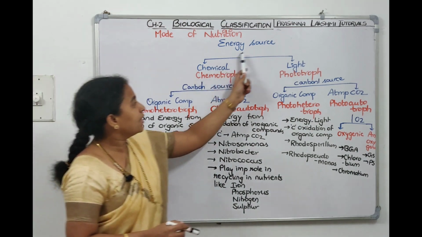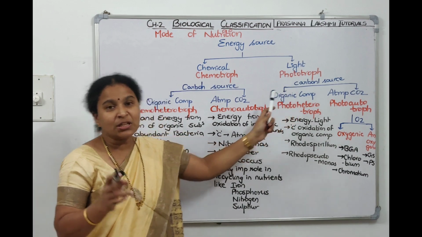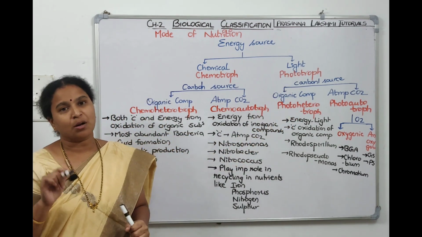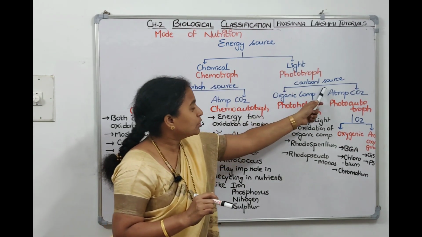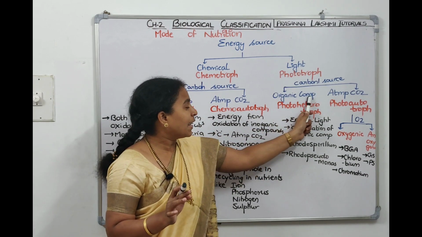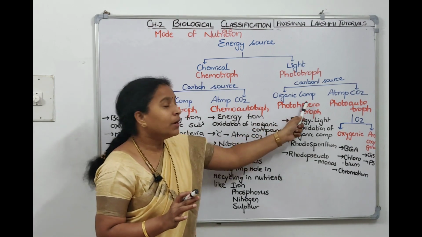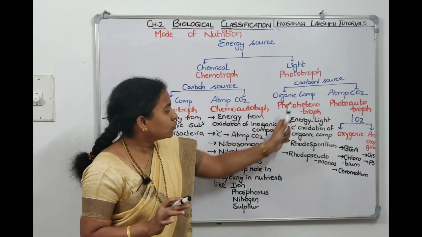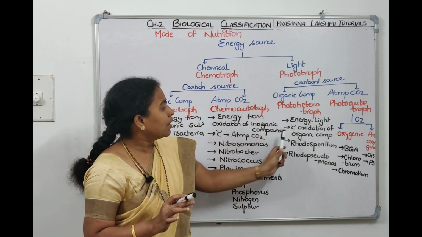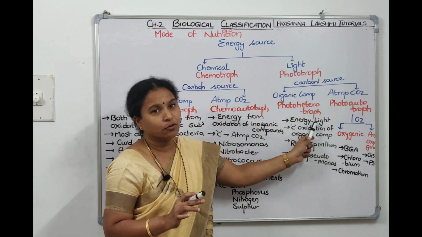If we take the energy source as light, then that bacterium is called phototroph. Energy they get from sunlight. From where will they get the carbon again? Depending on the carbon source, if they break the organic compound for getting the carbon, then it is called photoheterotroph. Photoheterotrophs means energy from the sunlight, but carbon by oxidation of organic compounds.